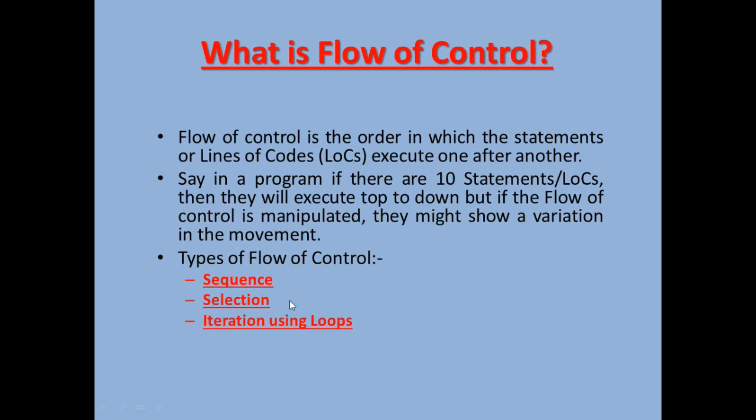The basic types of flow of control which we are going to discuss in this video are sequence, selection, and iteration using loops. Some of us might call it iteration, some might call it iteration with a different pronunciation. Both are correct, just differences in pronunciation. For us, the meaning is the same.